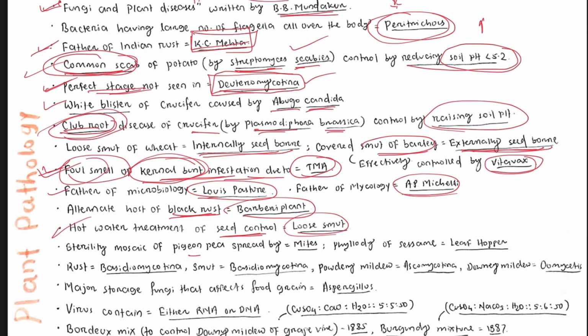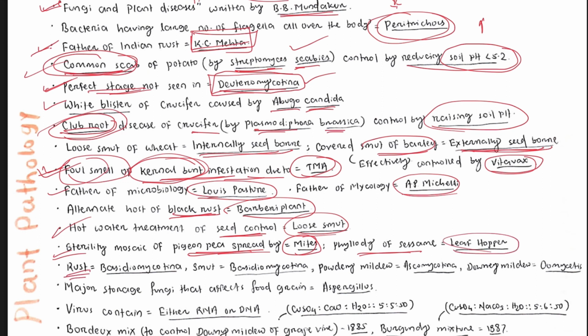Sterility mosaic of pigeon pea is spread by mites. Different diseases are spread by different insects also. Sterility mosaic disease is a major disease of pigeon pea that is spread by mites. Phyllody of sesame is spread by leafhopper.